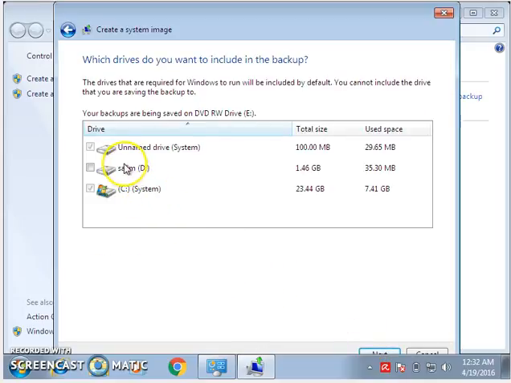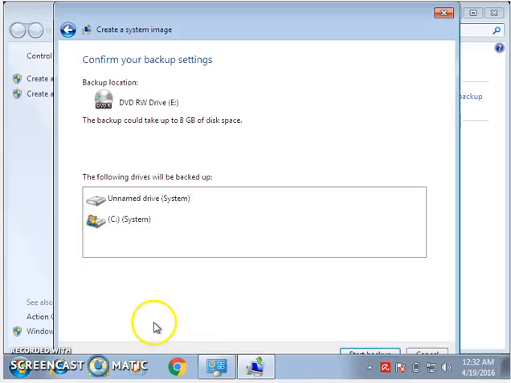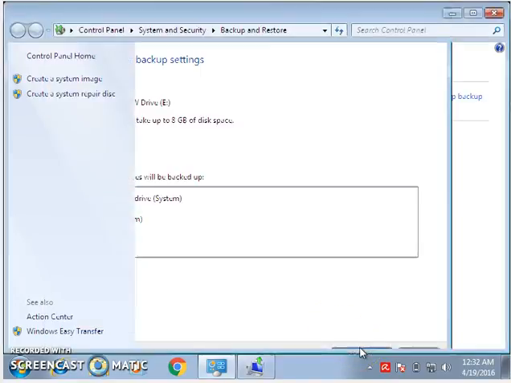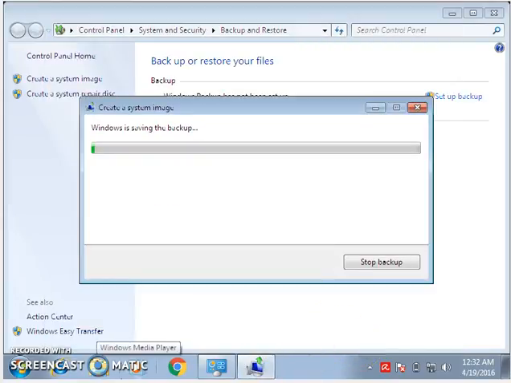Here you select which one you want to back up. Select only the system. Here select two, then click on Next to start. This is the location, and those are what I want to make a backup for. Here, Start backup. That will take a long time, so I will stop it and continue after.